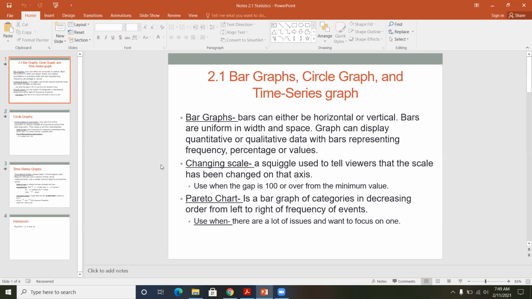So if you have some information that's in the, say, thousands, and then you jump to 10,000, you don't want to have all those spaces of the thousands. You might have the 1,000 to 2,000, squiggle, 10,000, 11,000, 12,000. So usually when it's a gap of 100 or over, you can use a little squiggle, and that just allows you to cut out whatever you're not using and condense your graph.